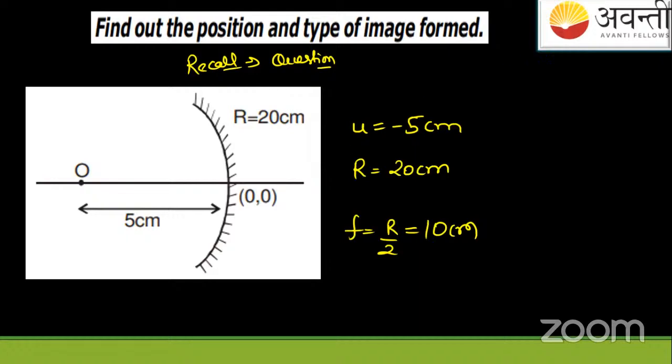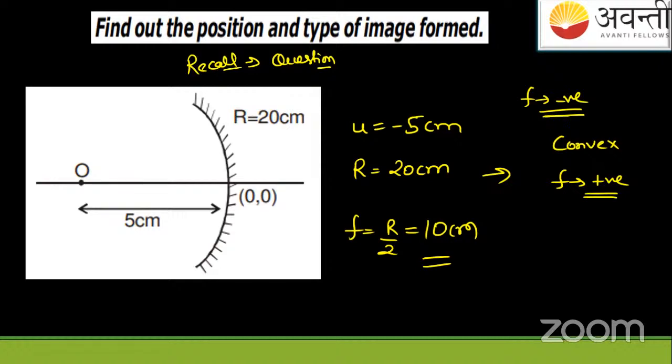That focus here is 10 centimeter and the mirror is what kind of mirror? It's a concave mirror, right? We can see this. So that's why, in a concave mirror, how is the focus? Is it positive or negative? You have seen this thing, it is negative. And remember this, for a convex mirror, you will take focus to be positive. So these are two things here.